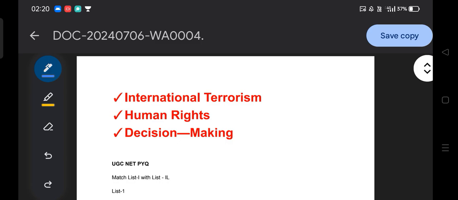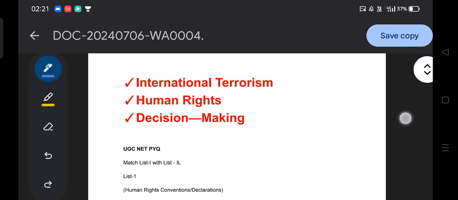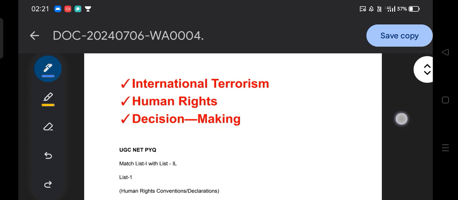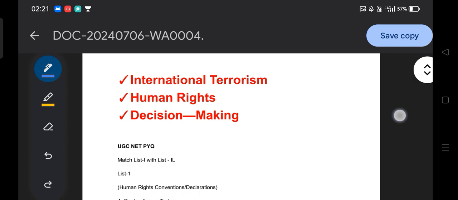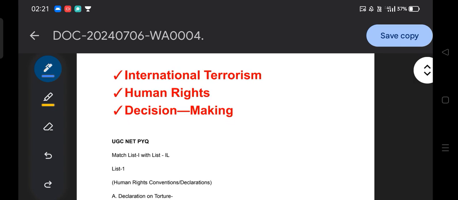Third, it will also provide in-depth knowledge regarding international terrorism, human rights, and the concept of decision making as per the SSB political science syllabus for our SSB lecture and PGT examination. So this is the overview, and as you know, we usually first discuss the questions, and in subsequent way we try to revise the theory and concepts.